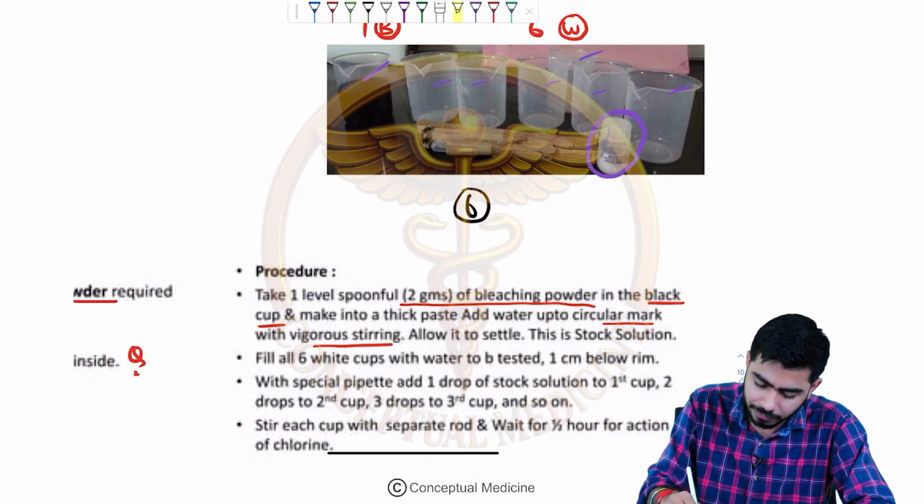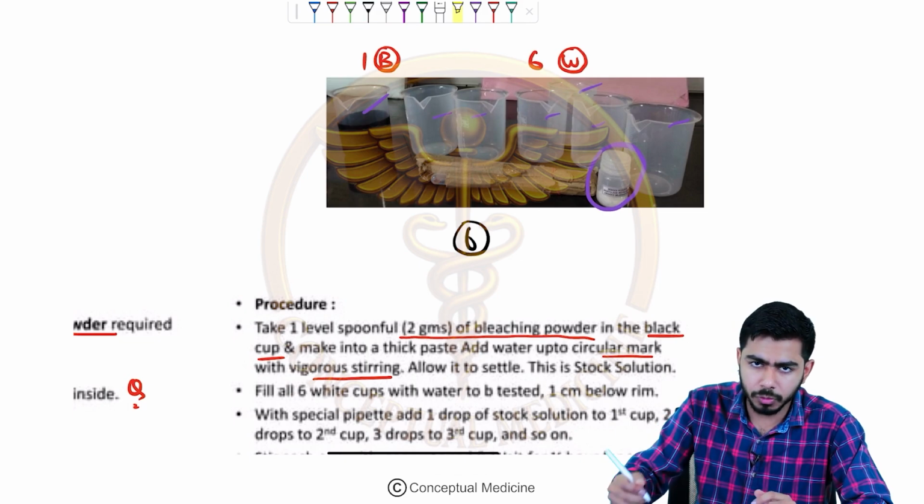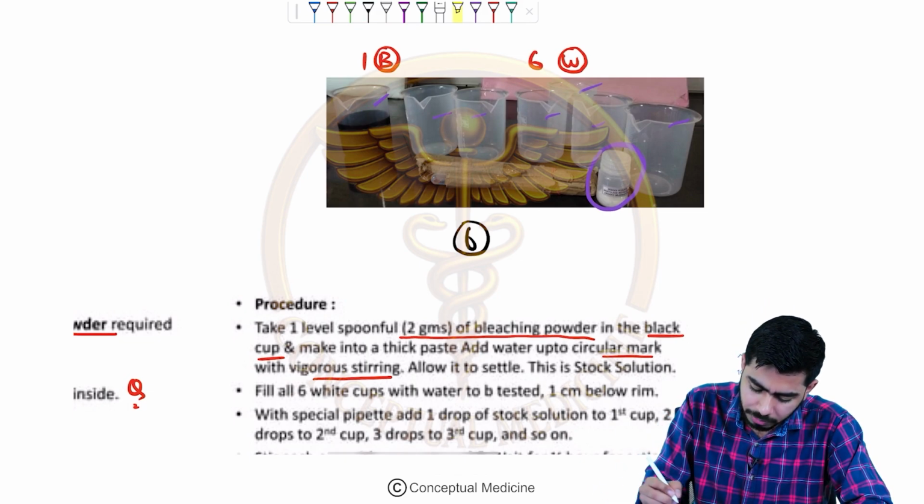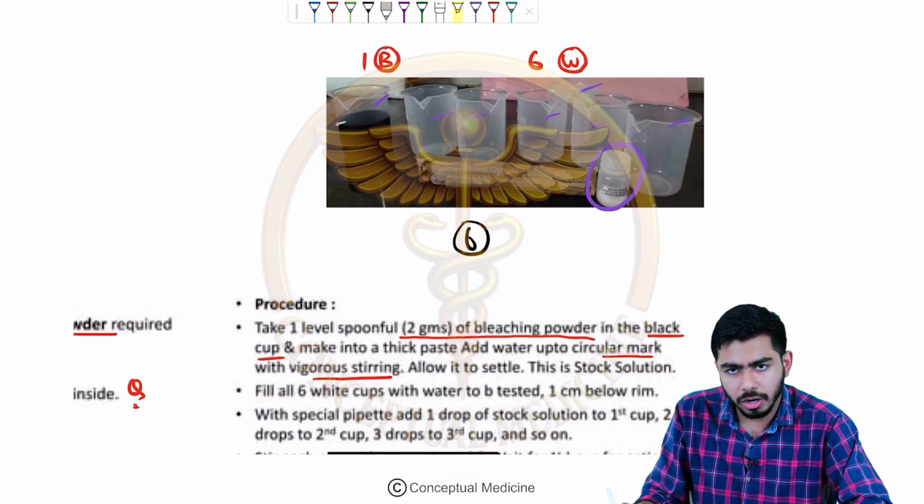As you can see over here, after making the paste with the 2 gram bleaching powder, the water has been filled till the mark. The water has been filled till the mark, you can see over here, right? Water has been filled till the mark over there.